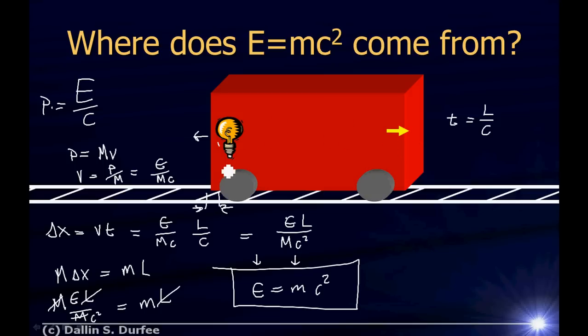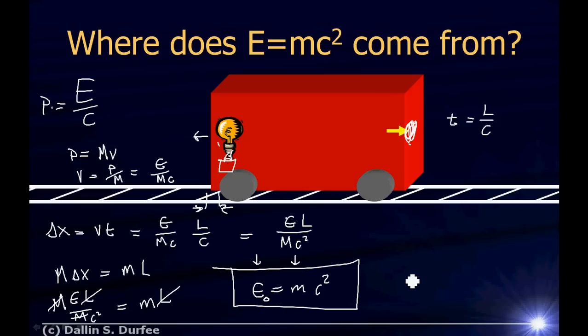Where did that energy come from? Well, maybe it was chemical energy in a battery we used to make the light bulb light up. Once it gets over here, it gets absorbed by the wall and heats up a little bit, so maybe it's thermal energy. It doesn't matter what the form of the energy is. By moving some energy from here to here, we've also moved mass from here to here. So I'm going to doctor up this equation a little bit.